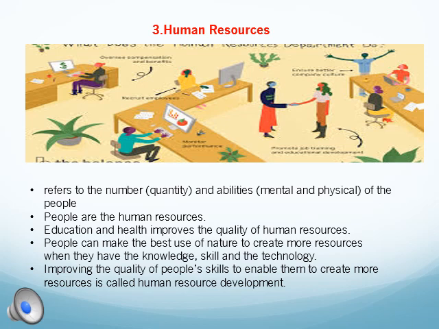Human resource. Human resource refers to the quality, the mental and physical ability of the people. With their skills, knowledge and technology, they have improved the quality of human life. With education and health, we can see the improvement. With new skills, they have created new things.